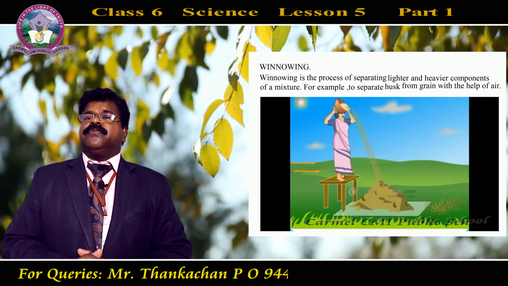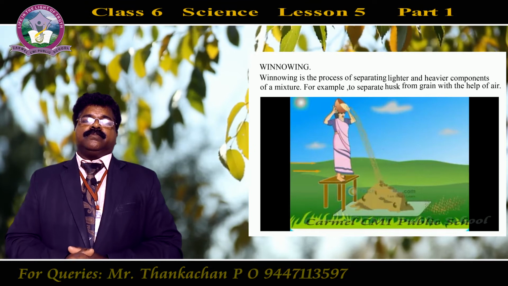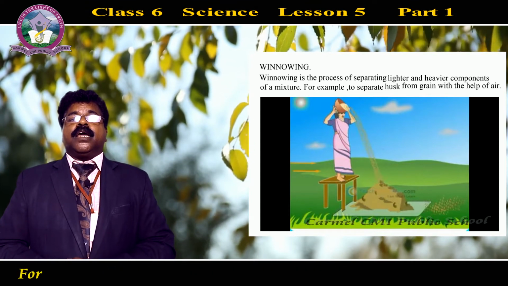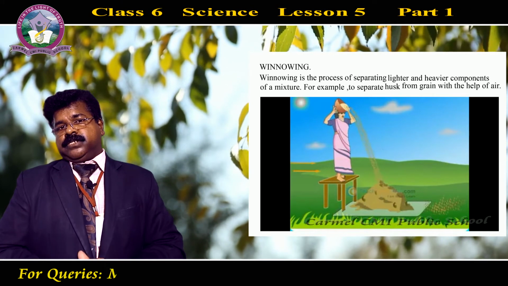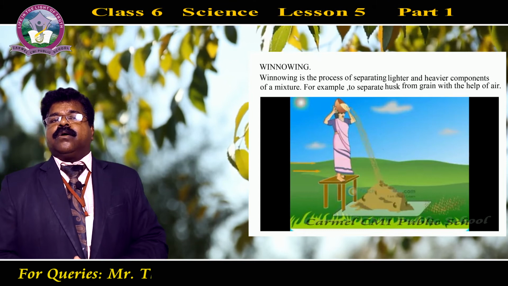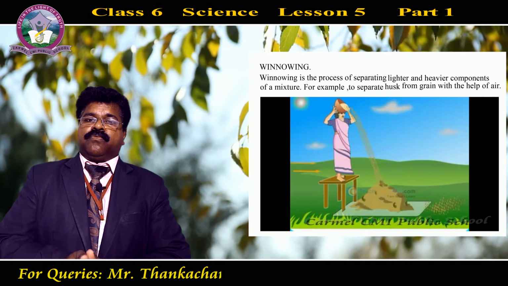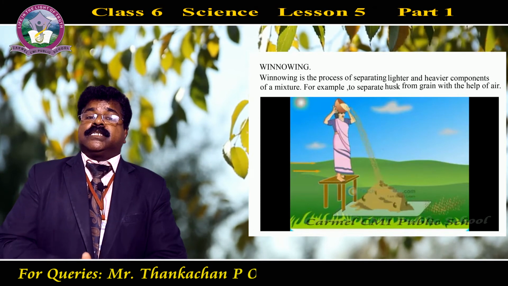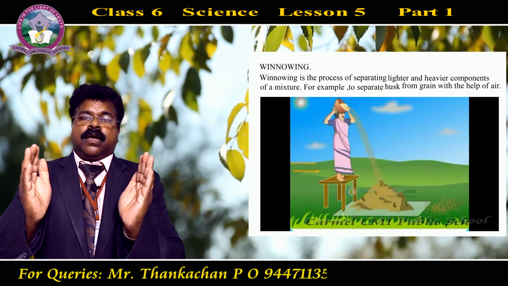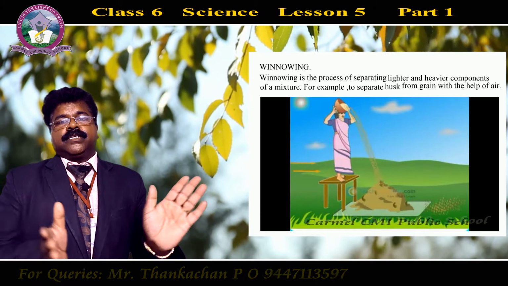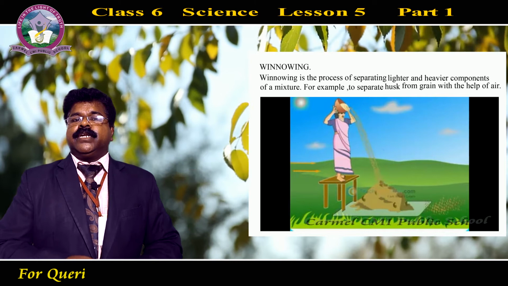You might have observed that after the harvesting process, especially in the agricultural field, especially in village areas, there are so many people who separate the grain husk from the grains by means of this process. While harvesting or while separating the grains from the stalk, we get a mixture of grain along with the husk particles or dried stems and all. All these we are getting in the form of a mixture, and it should be separated. We don't want the husk, we don't want the bran or such items. We need only the grain.